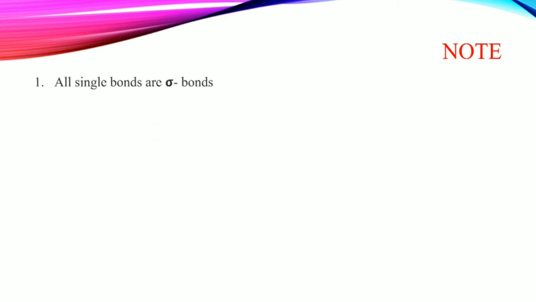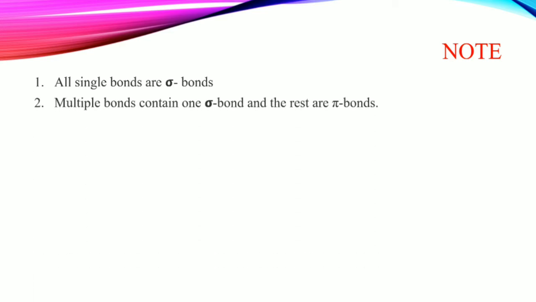Now these are all notes I give you here. You have to remember this. All single bonds are sigma bonds. Multiple bonds contain one sigma bond and the rest are pi bonds, right? Like N triple N: there is one sigma bond and the others are pi bonds. But all single bonds are also sigma bonds, right?